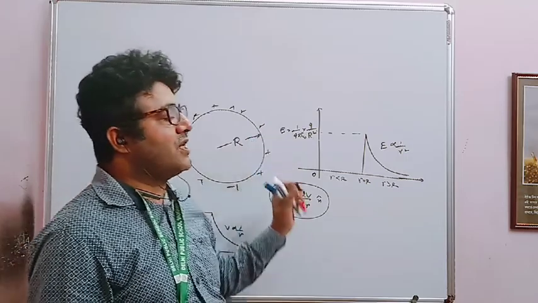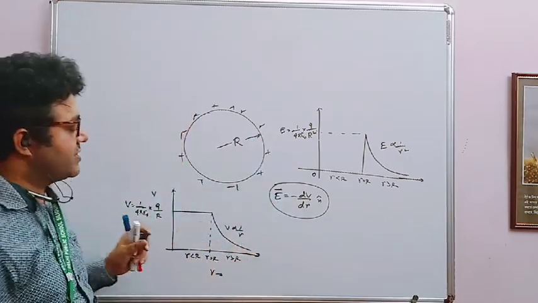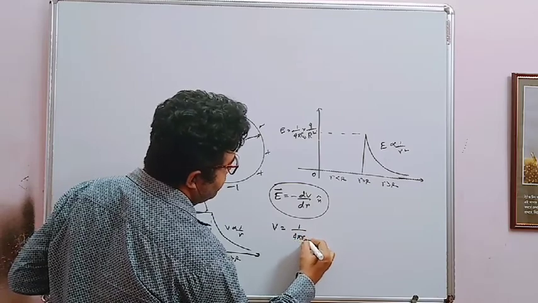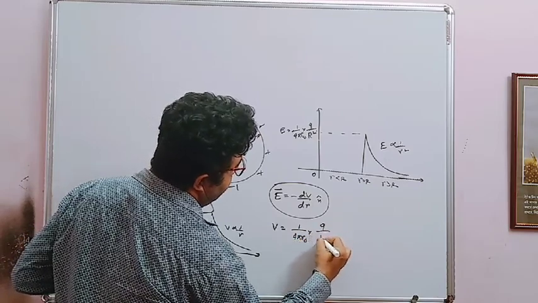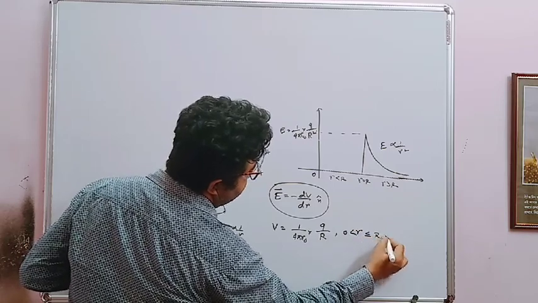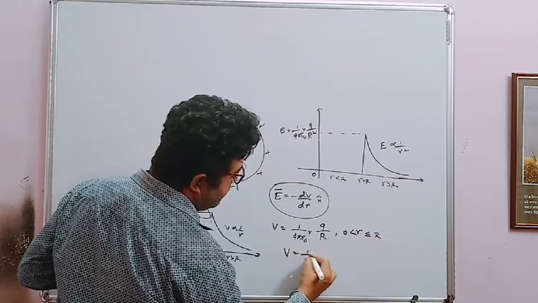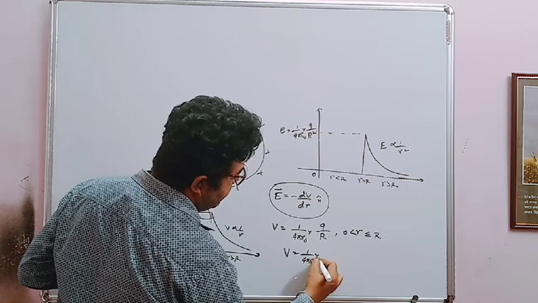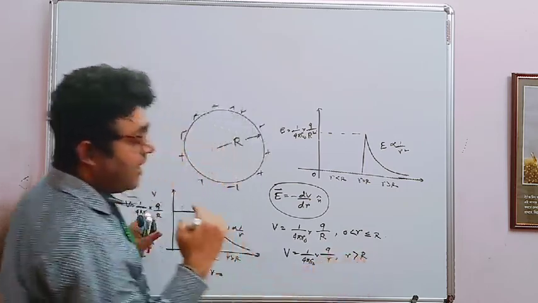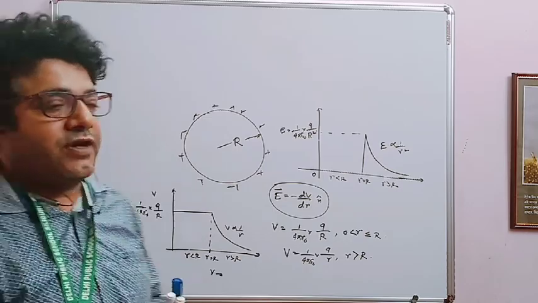From the center up to the surface potential remains constant, so you can write 1 by 4 pi epsilon naught Q by R when r is 0 up to the surface. V is 1 by 4 pi epsilon naught Q by small r when r is greater than capital R, outside the surface. So this one is called shell.